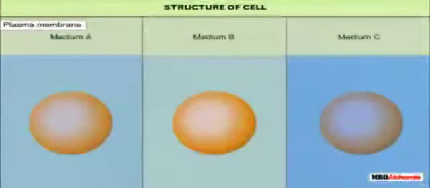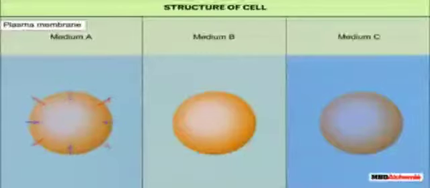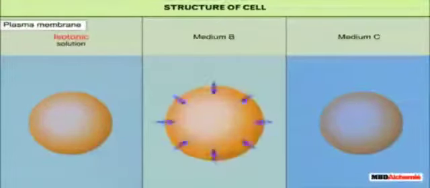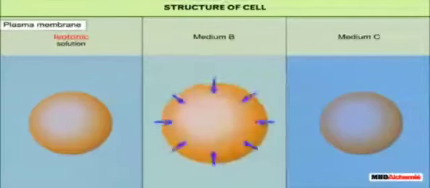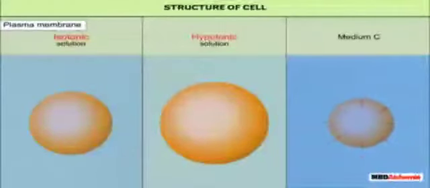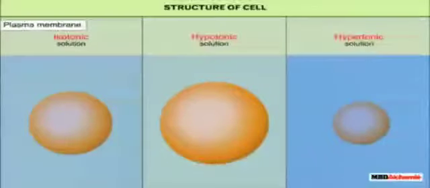Let us understand how. If the medium surrounding the cell has exactly the same water concentration as the cell, there will be no net movement of water across the plasma membrane. Such a solution is called isotonic solution. If the medium is very dilute, that is, it has a higher water concentration than the cell, the cell will gain water by osmosis. Such a solution is called hypotonic solution. Similarly, if the medium is very concentrated, that is, it has a lower water concentration than the cell, the cell will lose water by osmosis. Such a solution is called hypertonic solution.